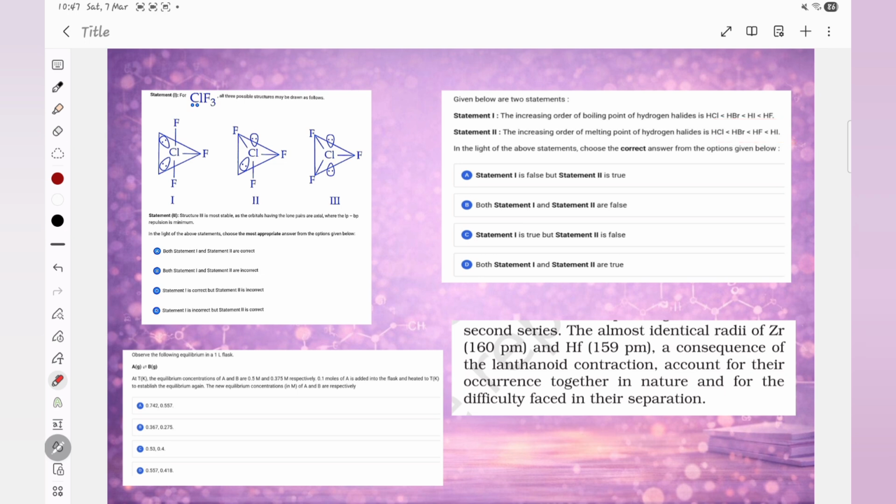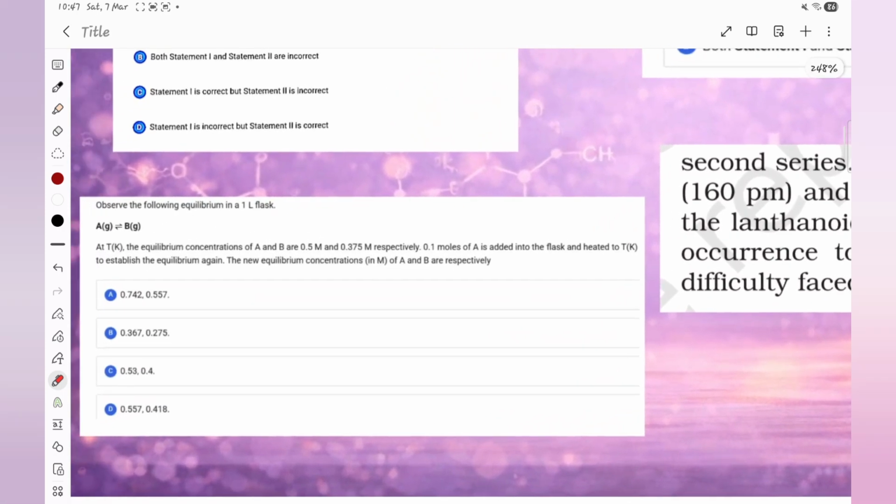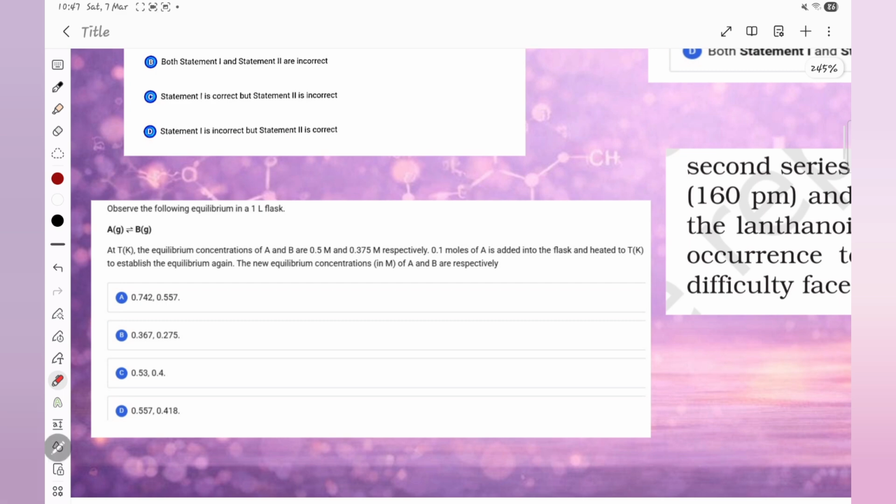It may not have been asked in direct statement questions. Here they made a lot of statement kind of questions, but it was directly given with this order in PYQs if you see. So this is how you take the questions of all the PYQs and make sure you know them, and all the concepts related to them also. Now another example is for physical chemistry. This is from K equilibrium.